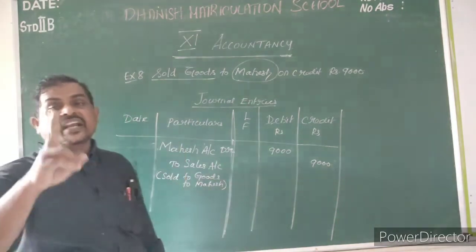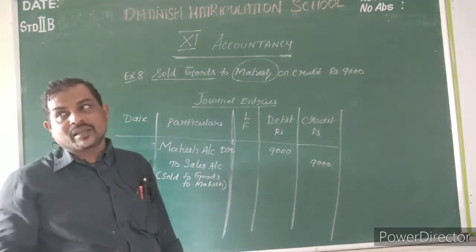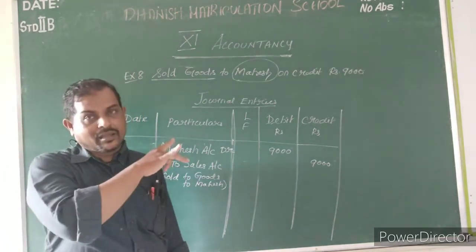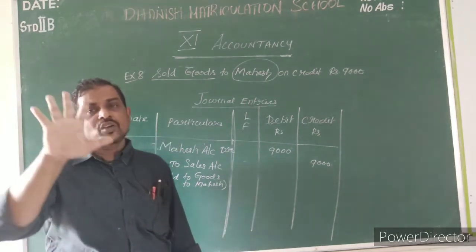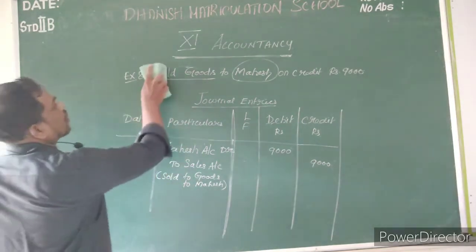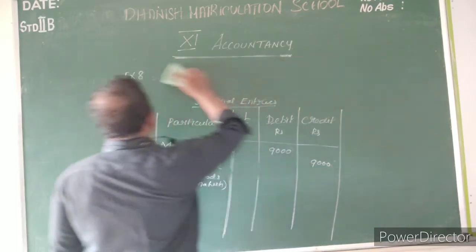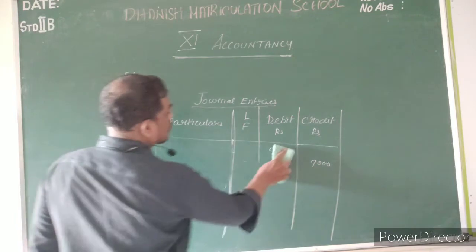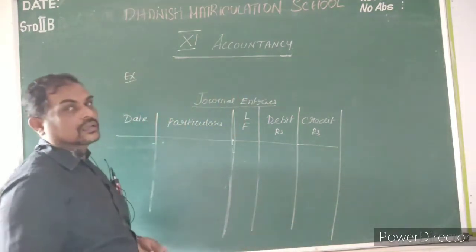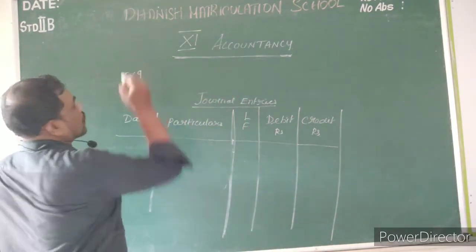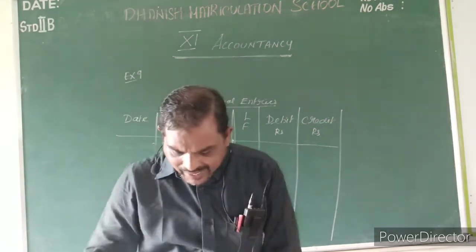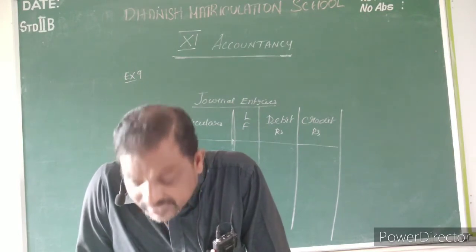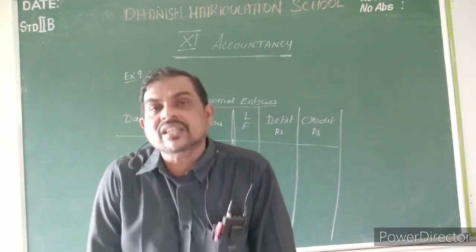See, each journal entry carries 1 mark in your public examination. So if they ask 5 journal entries, you have to pass 5 journal entries, and for that you get 5 marks. Now the next journal entry is example 9. What is example 9? Goods sold to Mahendran for cash, rupees 5,000.